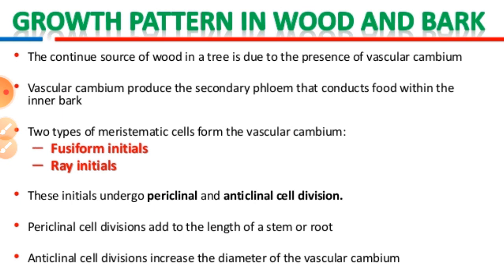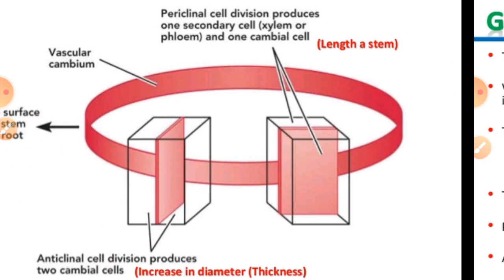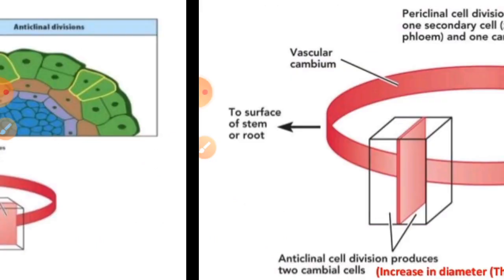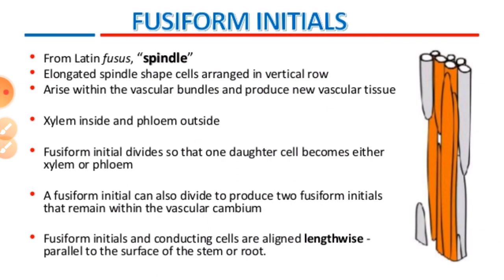As I have already told you, the initials undergo periclinal and anticlinal cell divisions, due to which different structures are formed, and how they break down is shown with the help of this 3D diagram. If you look at the fusiform initials in the diagram, the name is from the Latin fusus, spindle shaped, means the ends are very sharp, but in the middle they are swelling up.